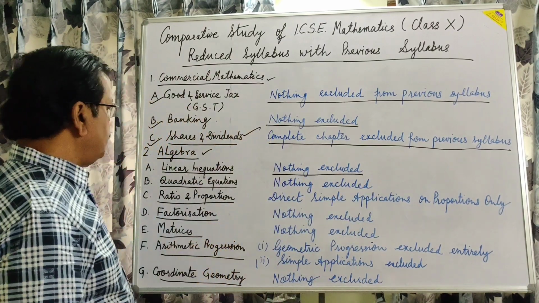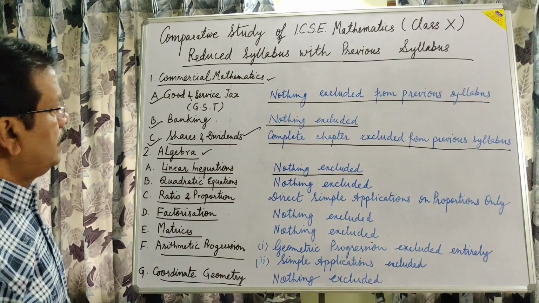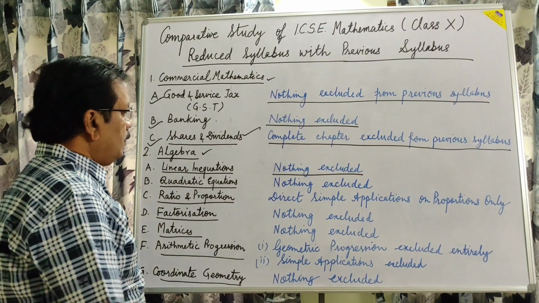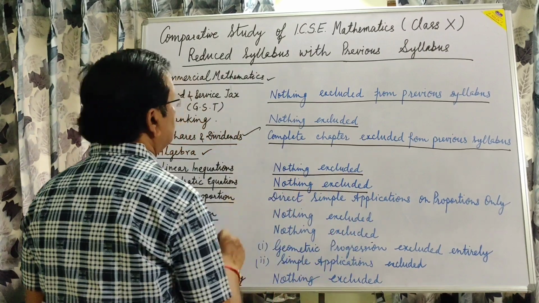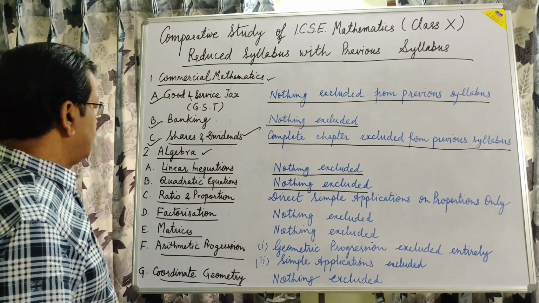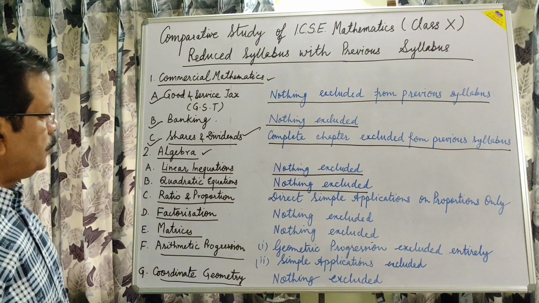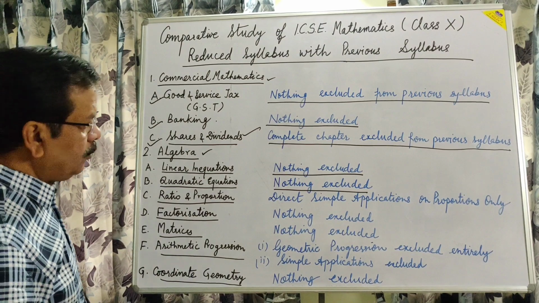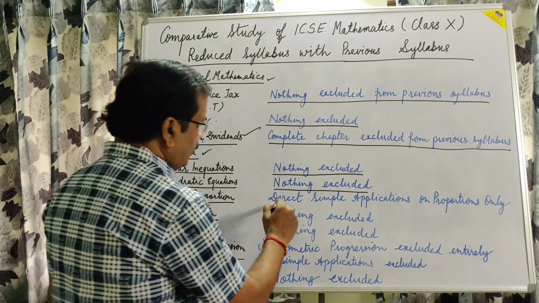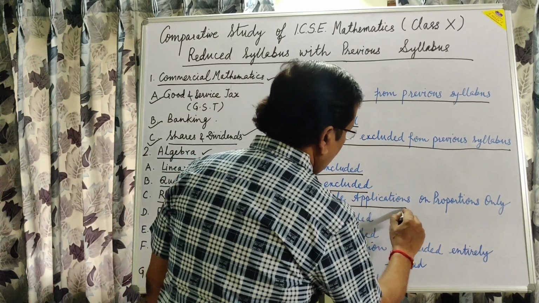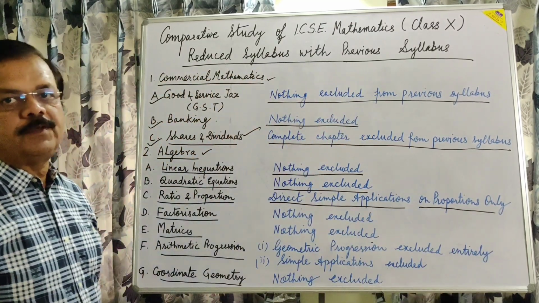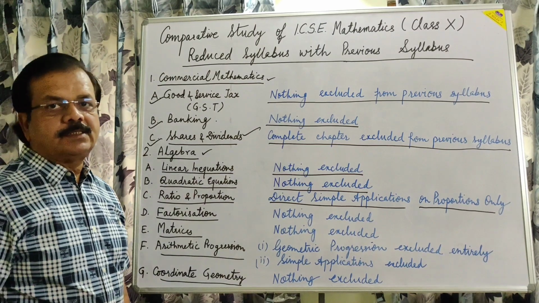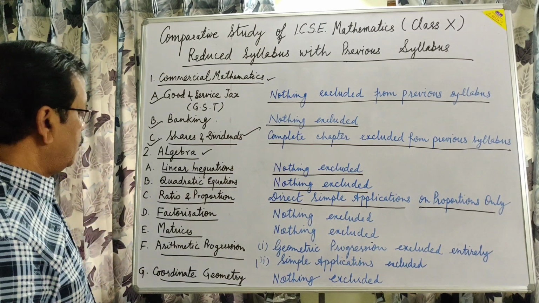In the second chapter, quadratic equations, nothing is excluded. All the subtopics will remain as they were. In the third one, ratio and proportion, only one topic, direct simple applications on proportions, is excluded from the previous syllabus. This is the only topic which is excluded.